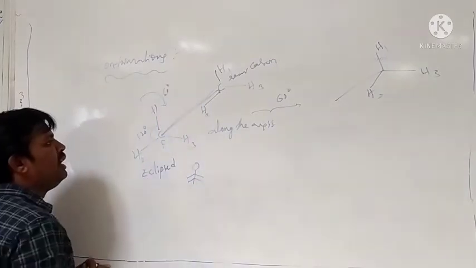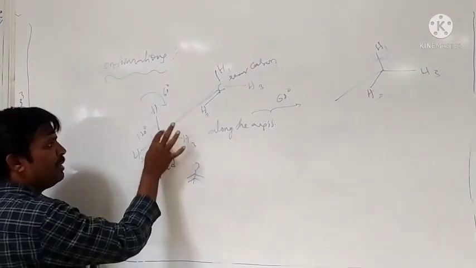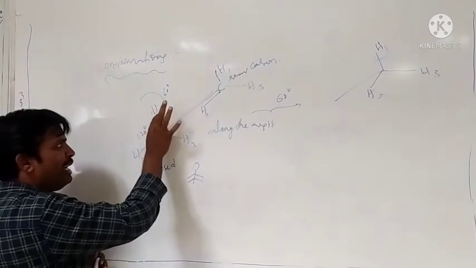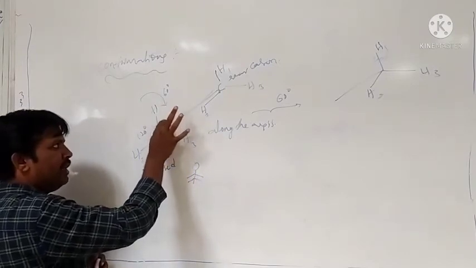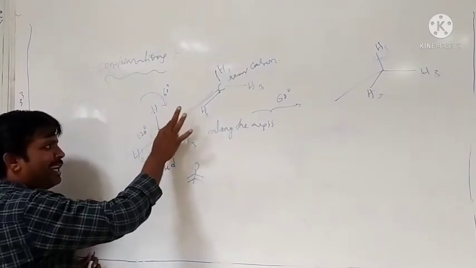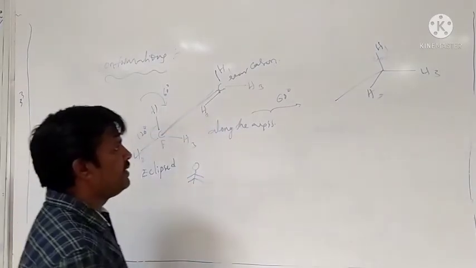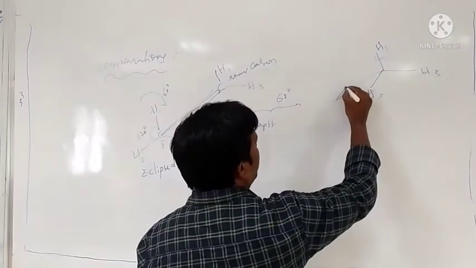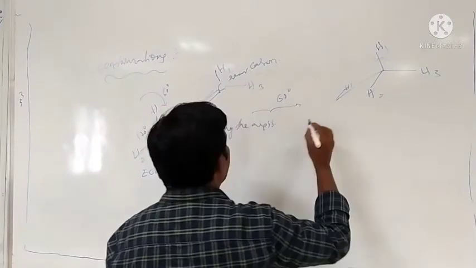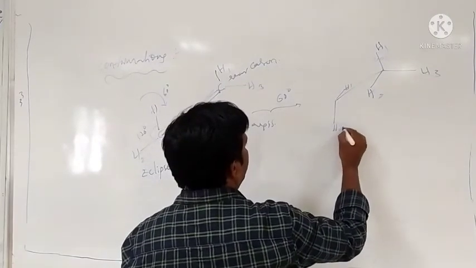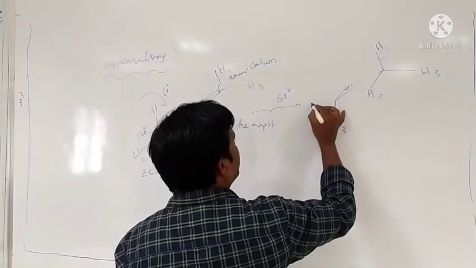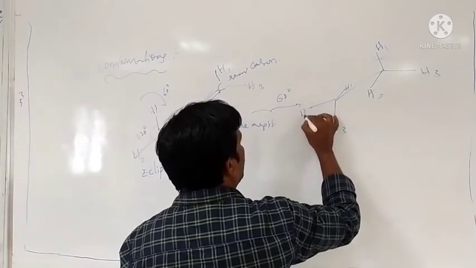Between H1 and H3 the bond angle is 120, and we are rotating only 60. Therefore, H1 comes exactly to the middle between H1 and H3, with H2 here.